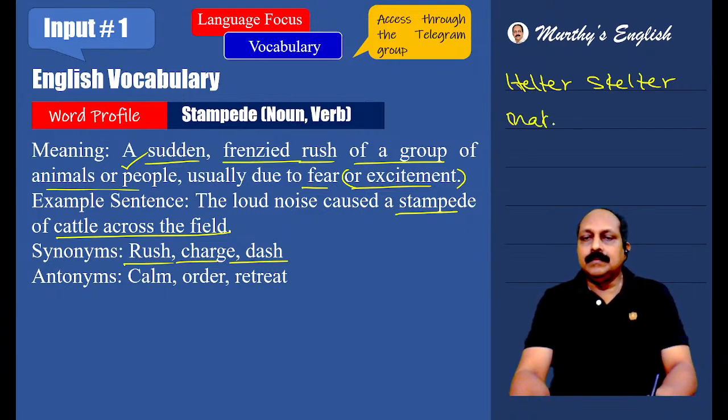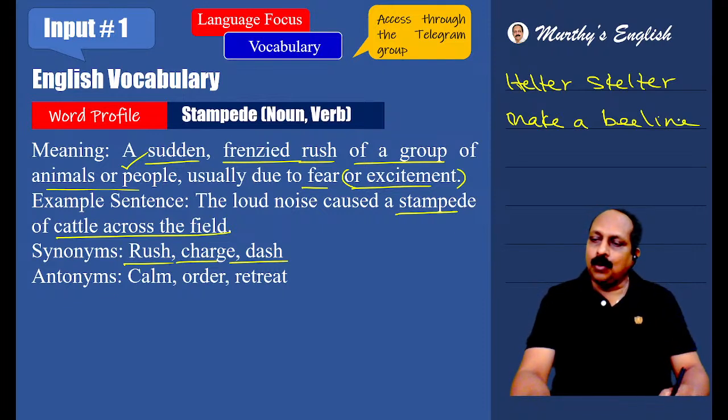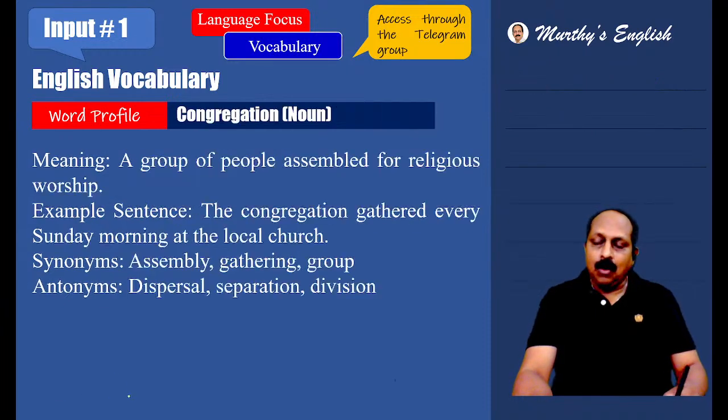Make a beeline. Make a beeline for something, a rush for something. But in this context, you cannot use it. Imagine a popular hero, the first day, the first show. A lot of fans rush to see the first show. Then we say the fans have made a beeline for the tickets. Context is very important in English.